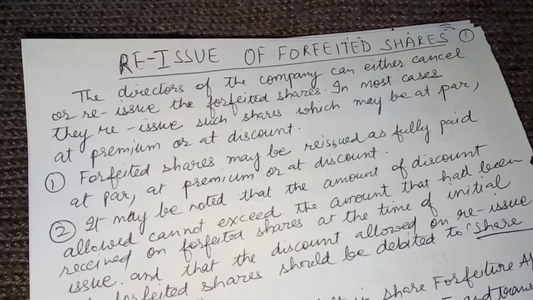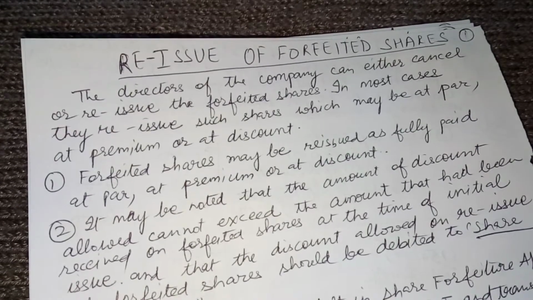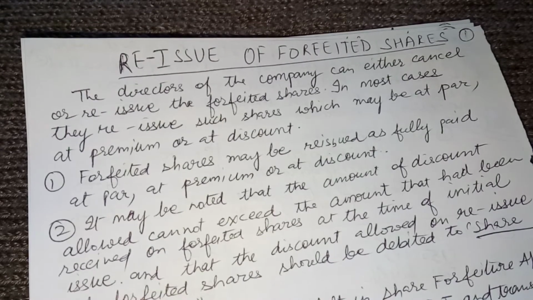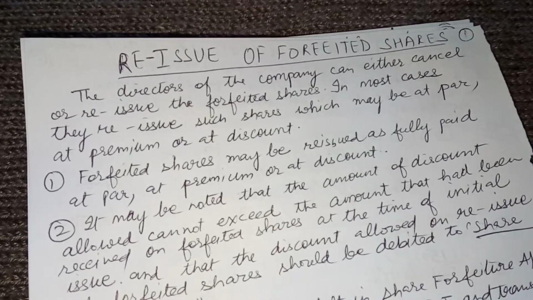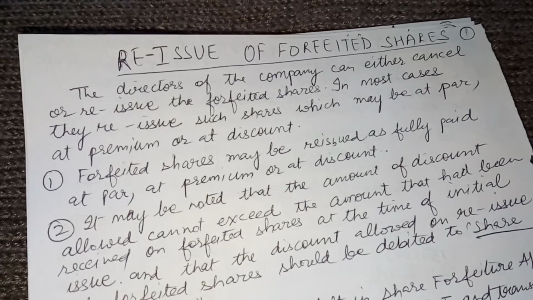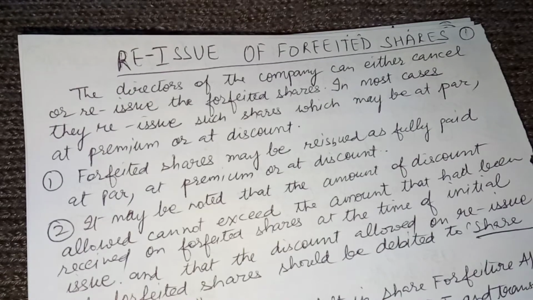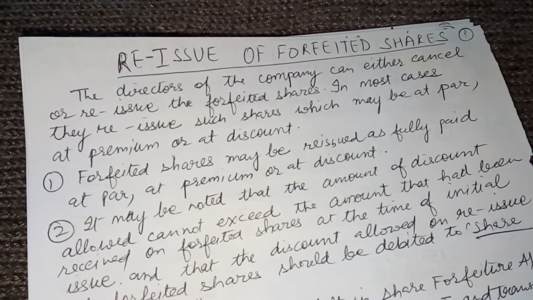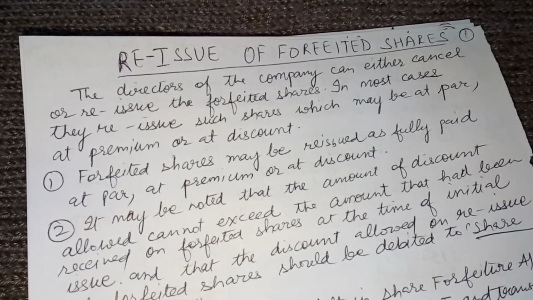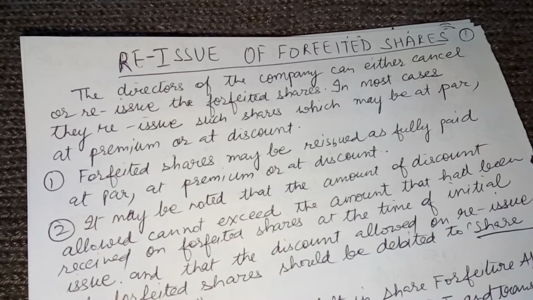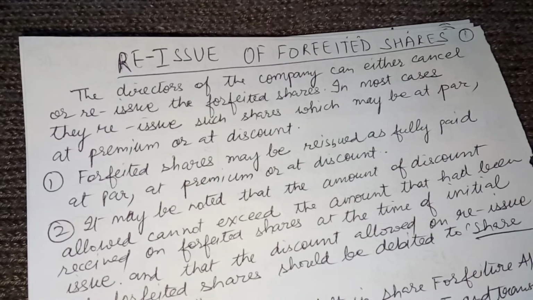You all know that the company always issues shares to raise its fund, and when non-payment of some installments or allotment occurs, it has to forfeit the shares of the shareholder. And the forfeited shares, what does it do with those? Definitely it has no benefit in keeping those shares idle. In many cases, the company decides to reissue those shares. So what is the accounting treatment, how is this done? We are going to do this in the video.